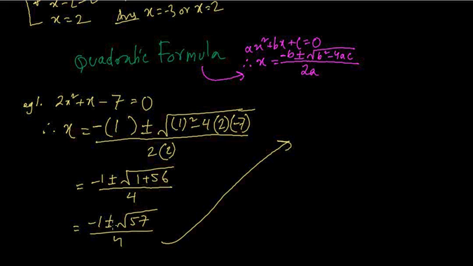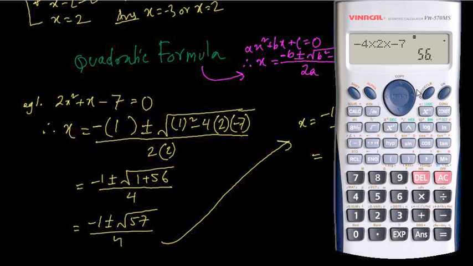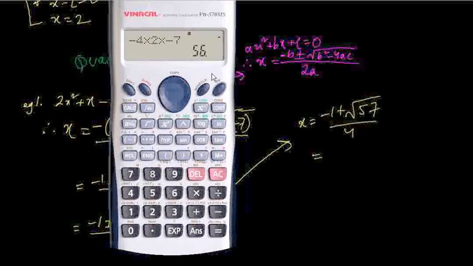Now there are two answers. So x equals minus 1 plus root of 57 divided by 4. Now we can calculate this, and this is going to be minus 1 plus root of 57 equals this, divided by 4.